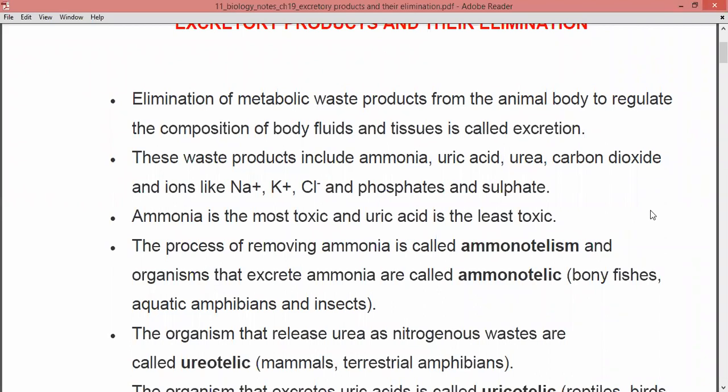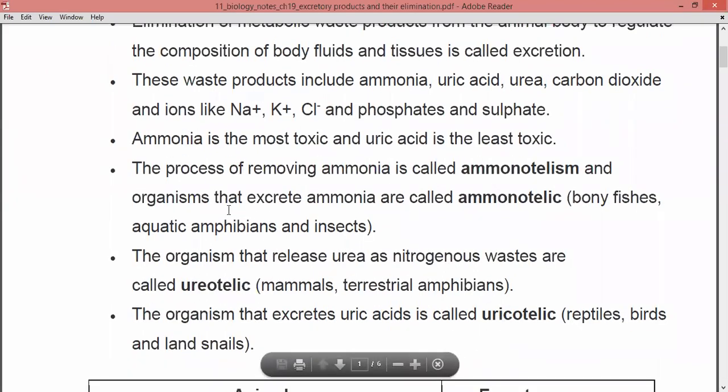Next, the organisms that excrete the nitrogenous waste in the form of urea are known as ureotelic. So when the organism excretes the nitrogenous waste in the form of urea, those animals are known as ureotelic, and examples are mammals as well as terrestrial amphibians. So we are ureotelic because we release the nitrogenous waste in the form of urea.